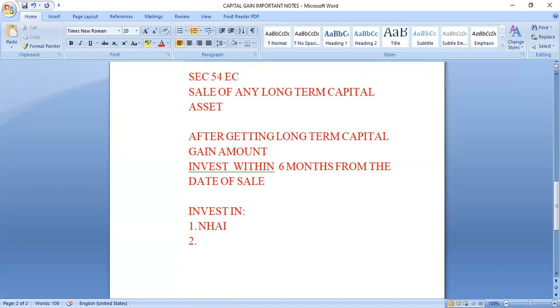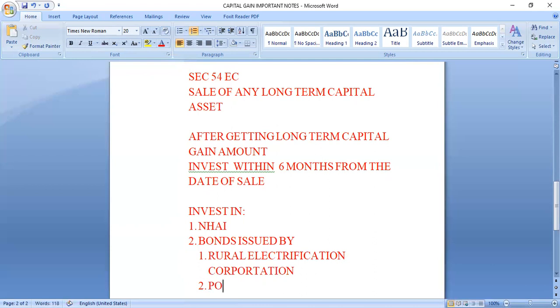Who is the next institution? Bonds issued by Rural Electrification Corporation. The second institution, Power Finance Corporation.